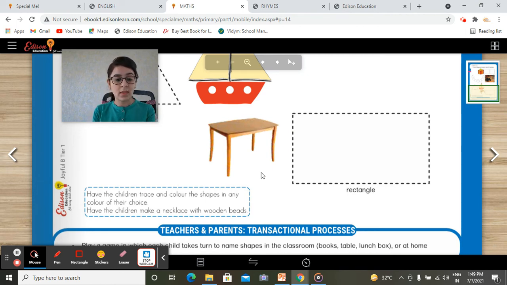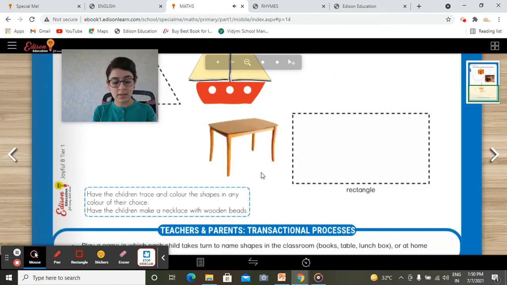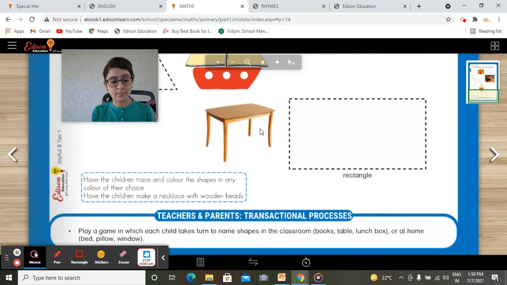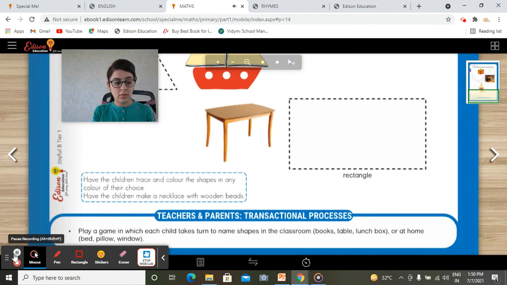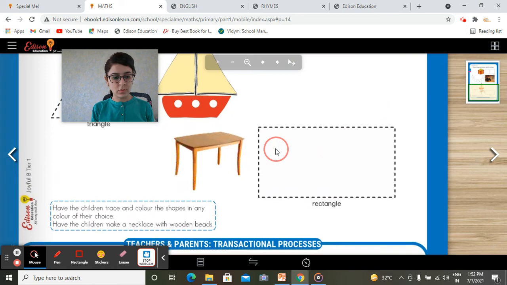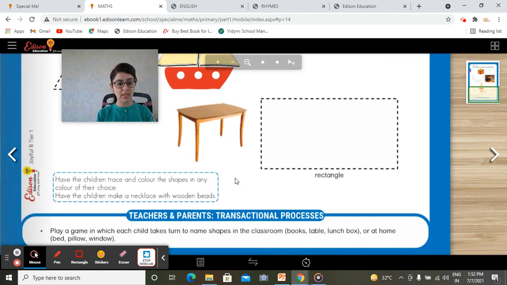So you have to trace all the shapes and then color them.